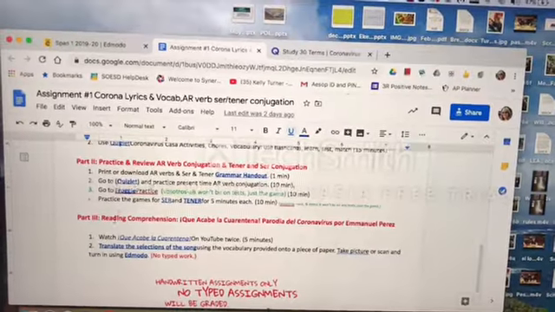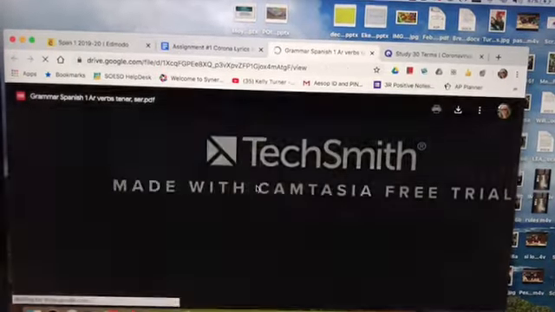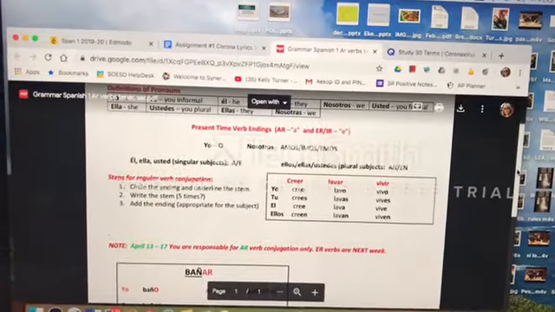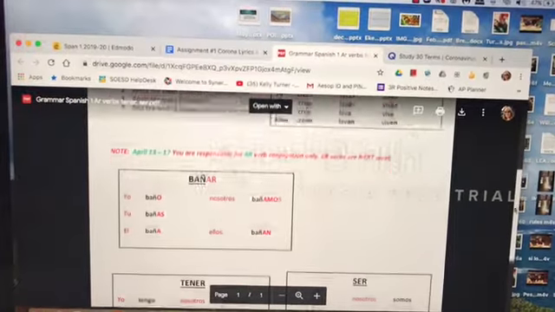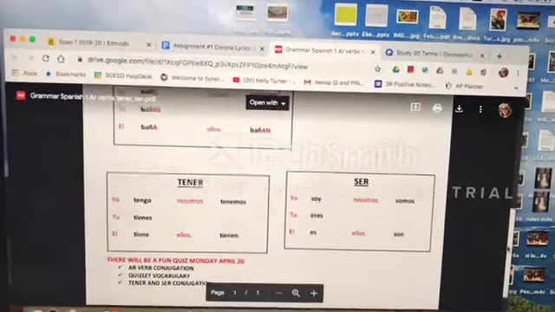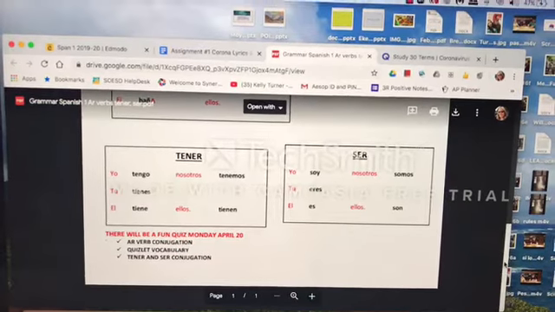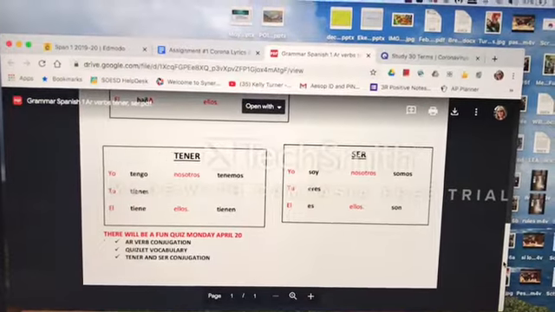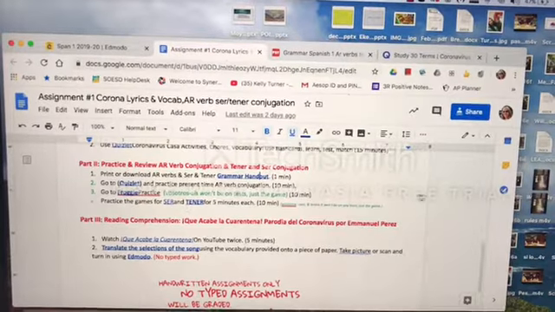The next part is you're going to print and download this grammar handout. The grammar handout for part 2 just has a review of all the pronouns. You should print it or put it on your phone, how to conjugate them, and it gives you ER and IR verbs as well. And then I focused in on AR verbs because that's what's going to be on the quiz. And then I reviewed tener and ser. There will be a quiz on Monday, April 20th. And it's going to have AR verb conjugation, Quizlet vocab for this unit, which is the coronavirus parody, and tener and ser conjugation.